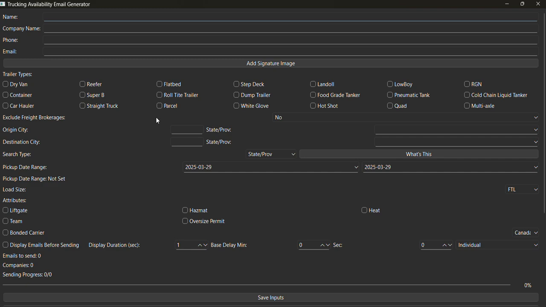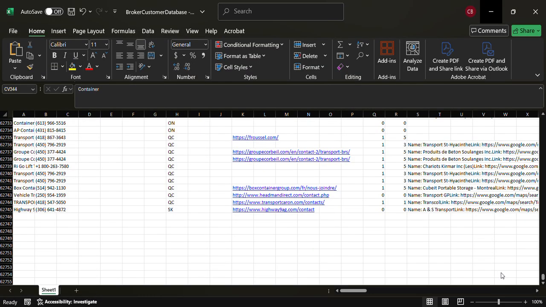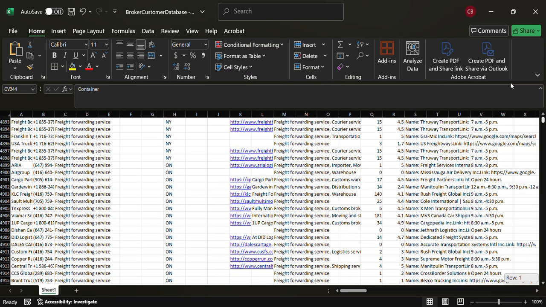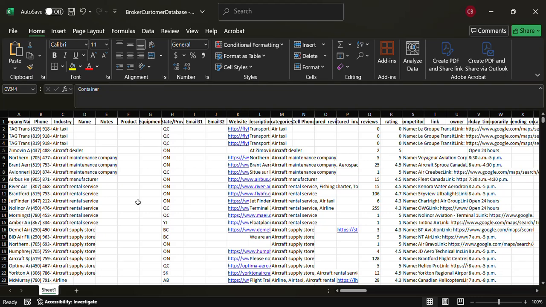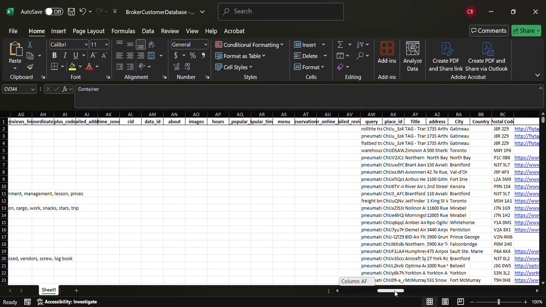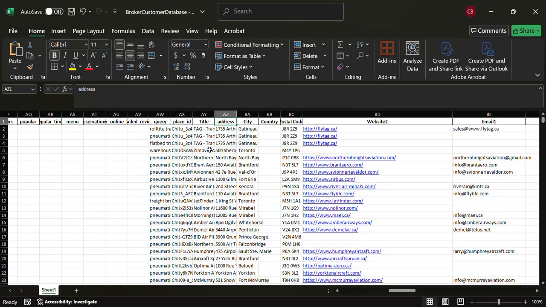Now if you have a database of some kind, you can modify your database to work with this. You can have your company name there. All you need is to have these headers, not in the exact order, but the header names need to be exactly the same. So if you have address, the casing has to be exactly the same. If one letter is capitalized, then you have to have that capital C, like you can see in city. And that's basically it.